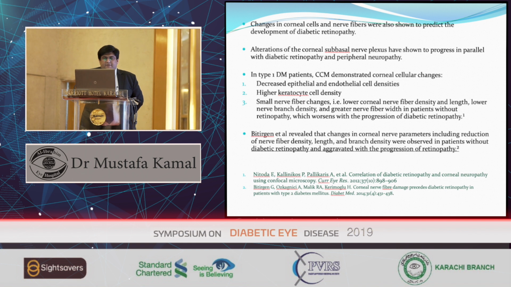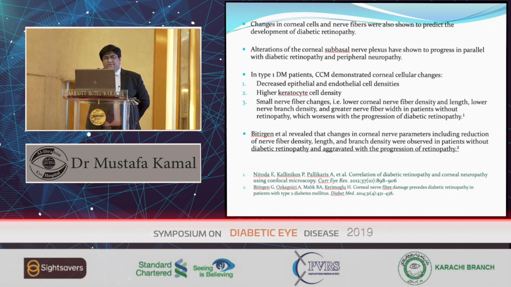Changes in corneal cells and nerve fibers were also shown to predict the development of diabetic retinopathy, through alterations of the corneal subbasal nerve plexus. In type 1 diabetes, there is decreased epithelial and endothelial cell density, which we can also assess with specular microscopy, and higher keratocyte cell density.